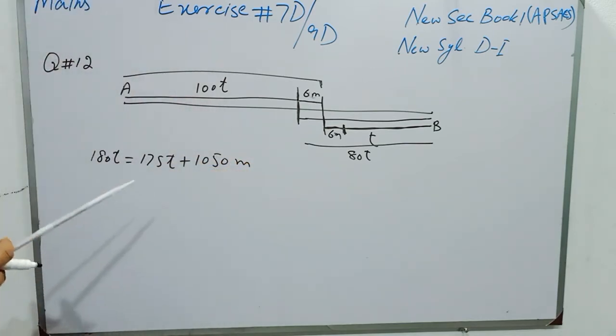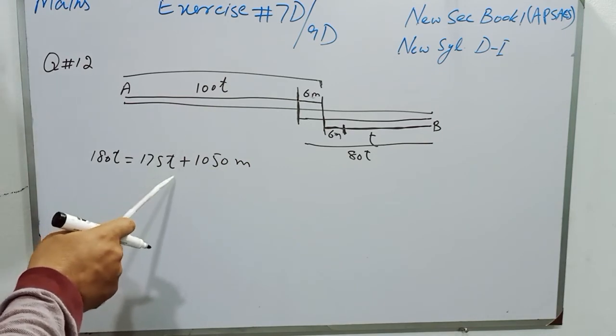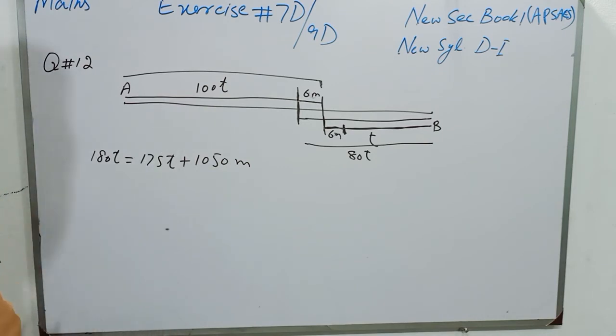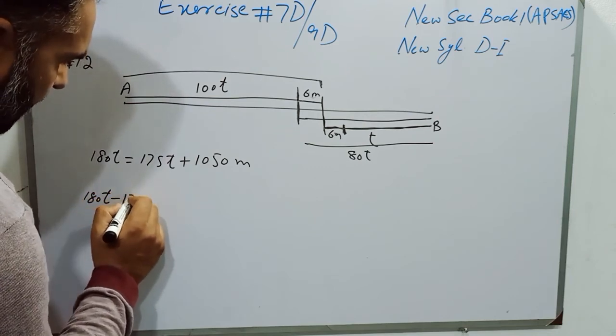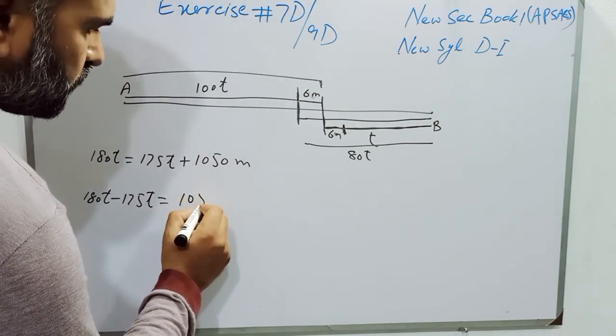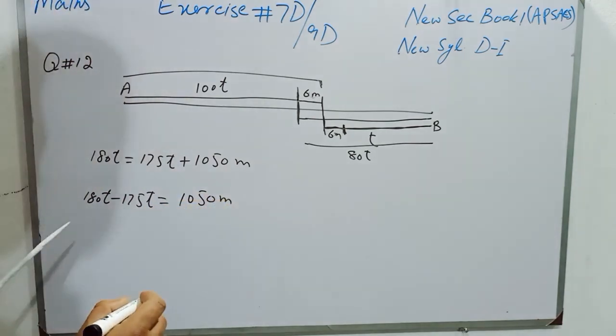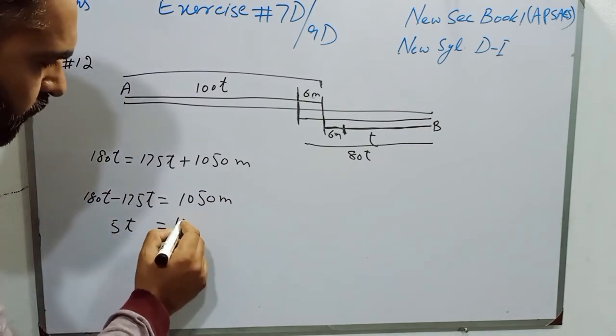And students, 175T is plus on right side. When we transfer it to the other side, it will become minus, and we will get 180T minus 175T is equal to 1050 meter. So students, it will be 5T is equal to 1050.